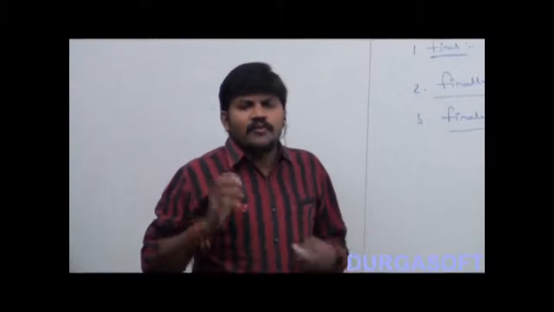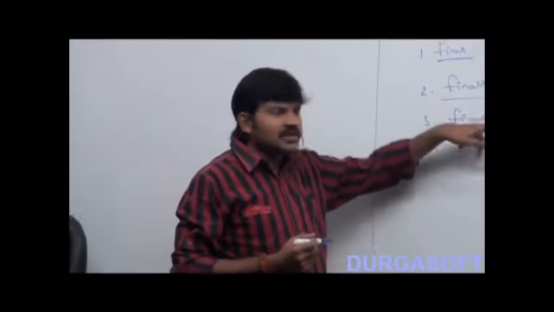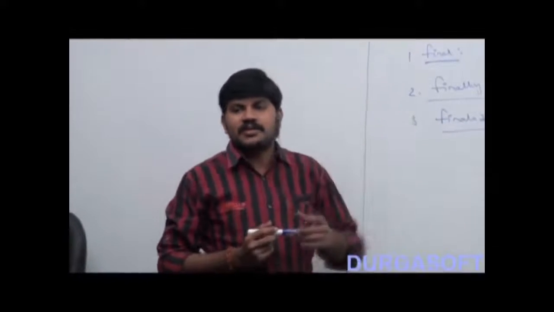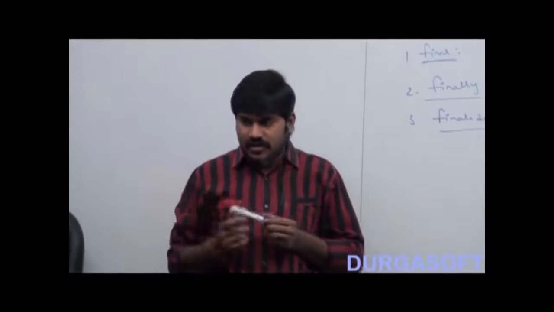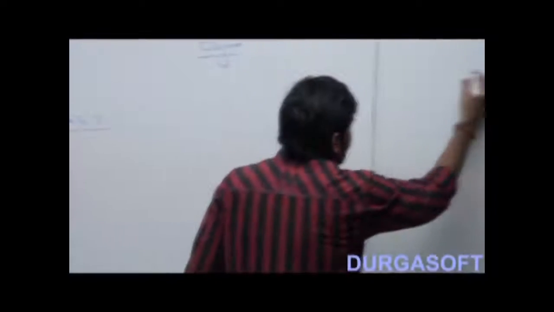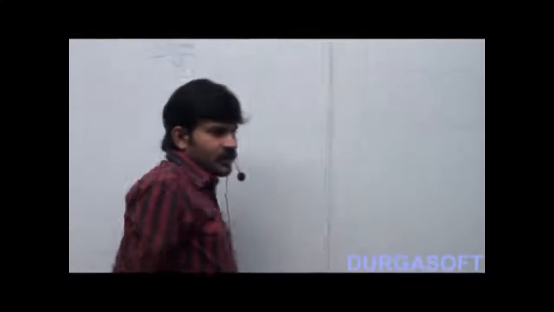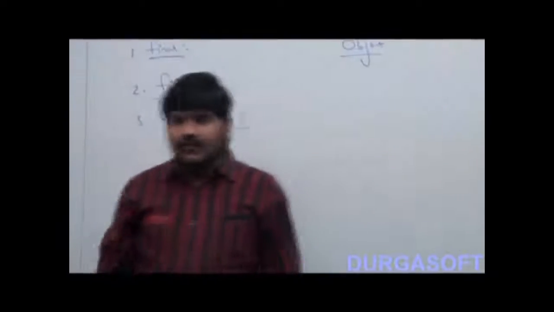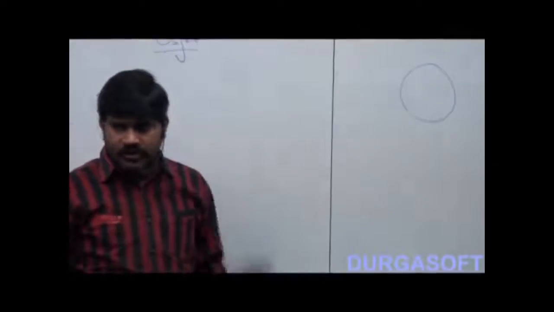So who is going to call the finalize method? This terminology is applicable to garbage collection, right? Suppose I have one object here. Can you tell if it is eligible for garbage collection or not? Yes, basically this object doesn't have any reference, that's why it is eligible for GC.